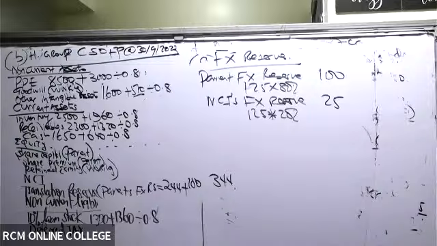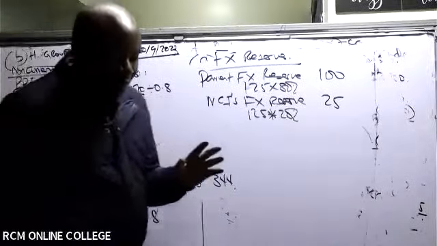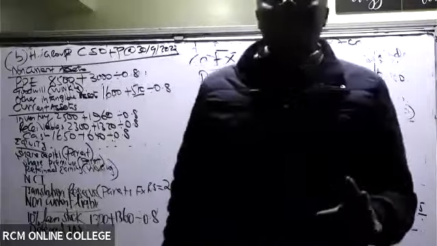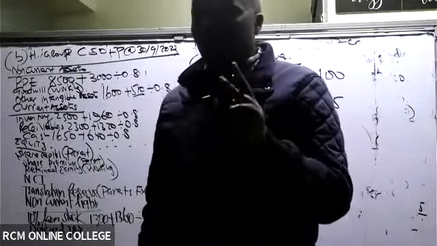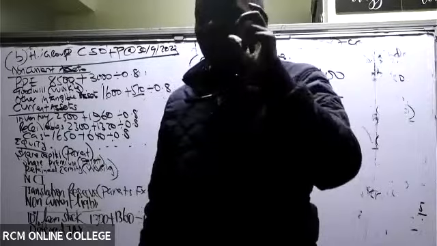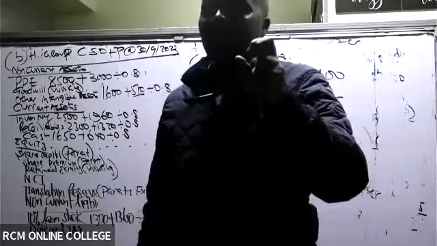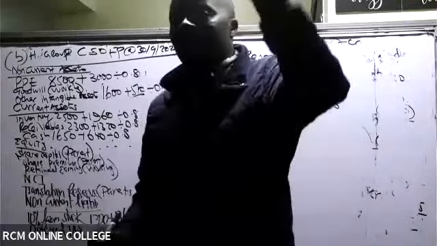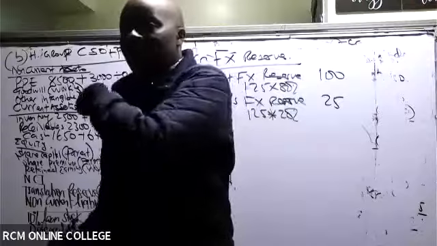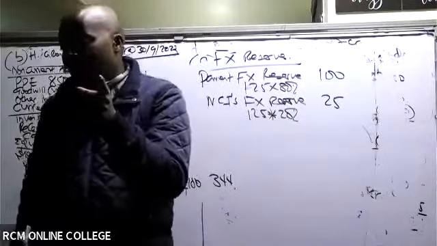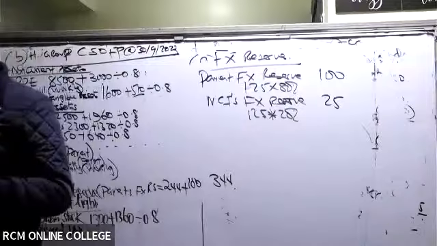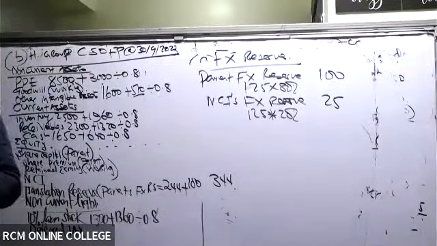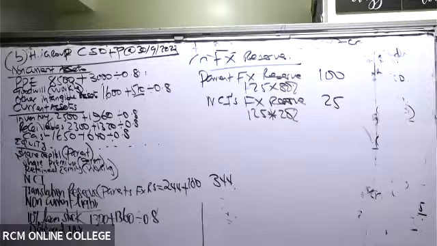No. You will not take that forex gain on payables to the reserve. If you look at IFRS 10, the reserve has only two components there: the reserve on the net assets and the forex gain or loss on the goodwill. The figure you're talking about is already in the net assets. So if you take it again separately, you'll be double counting. I hope I've answered you, Mary Ann. All right, so then we go to the PPE.